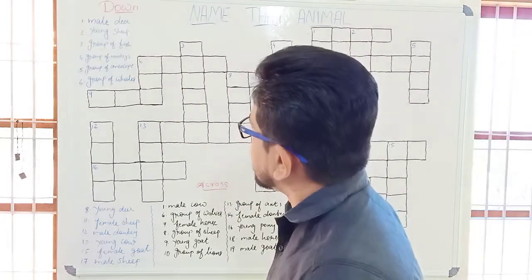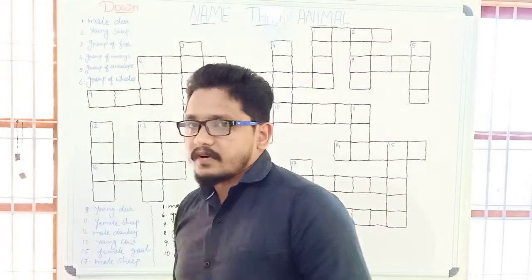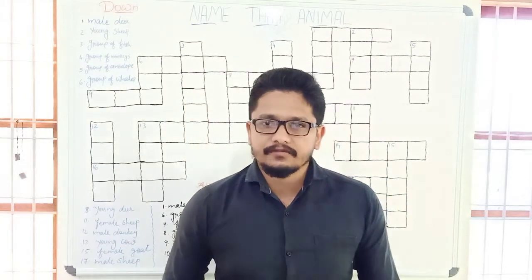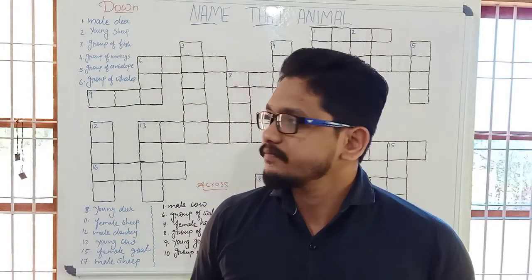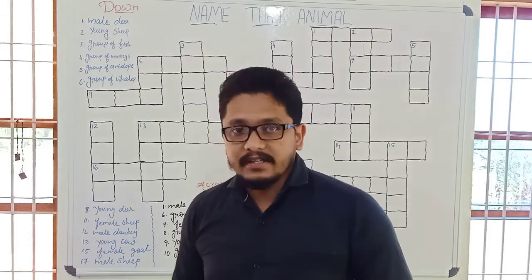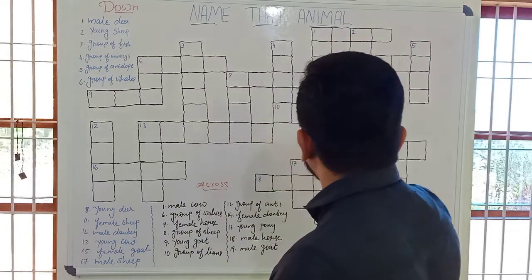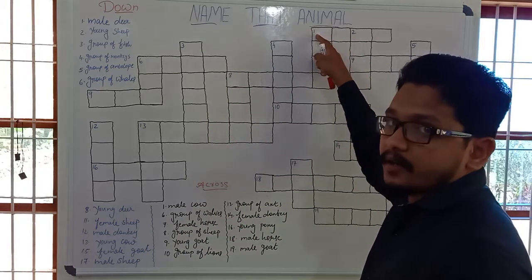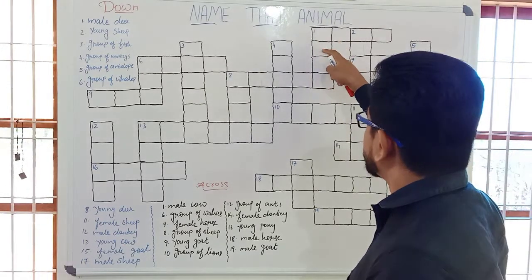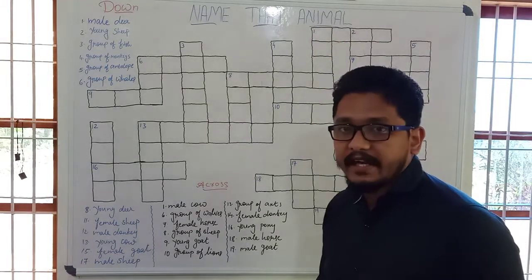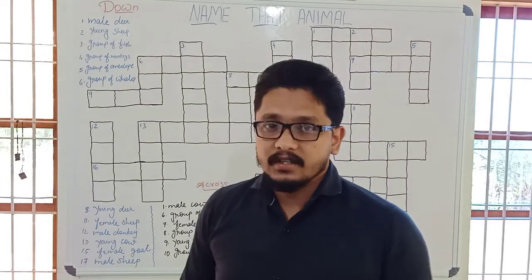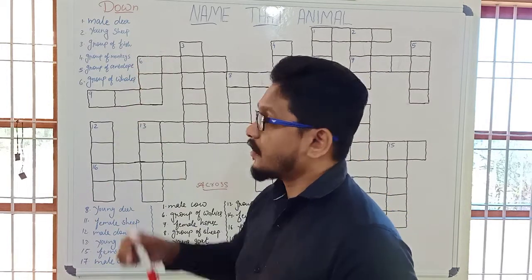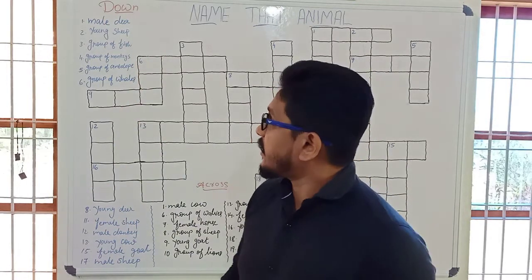The first one, it's male deer. What is the word used for male deer? Can anyone give the answer? Because we have to write it here. It starts here, coming down: 1, 2, 3, 4. It carries 4 letters.